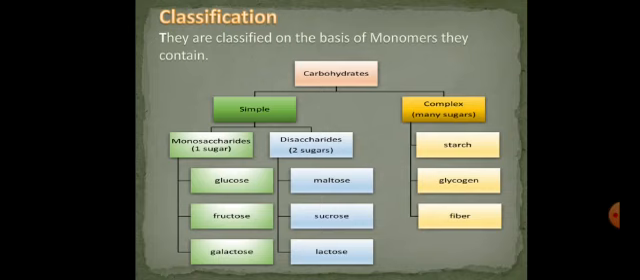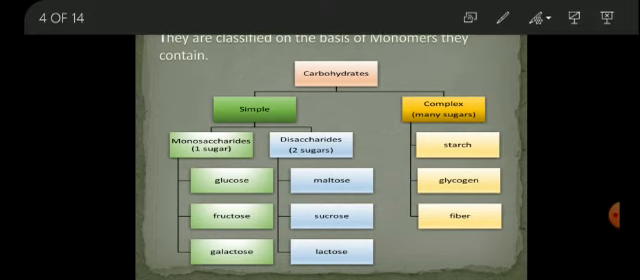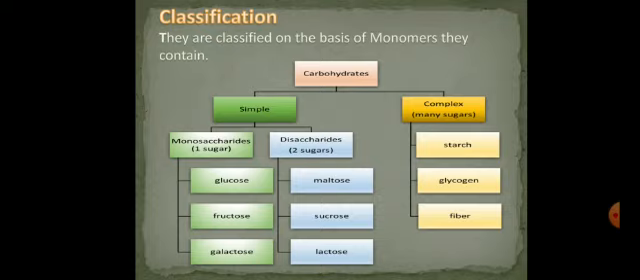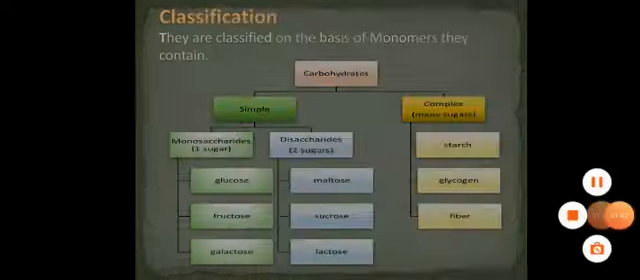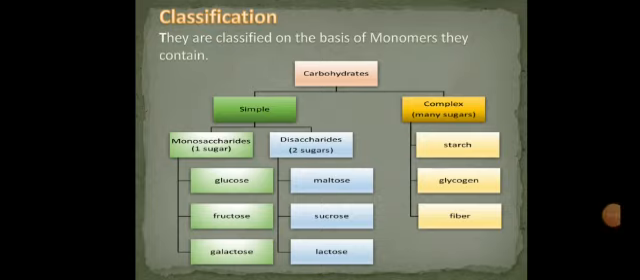Now come towards the classification. First of all, I must clear that carbohydrates are classified on the basis of monomers they contain. Carbohydrates are further classified into two types. The first one is simple carbohydrates and the other one is complex carbohydrates. The simple carbohydrates are further classified into two types, the monosaccharides and disaccharides.